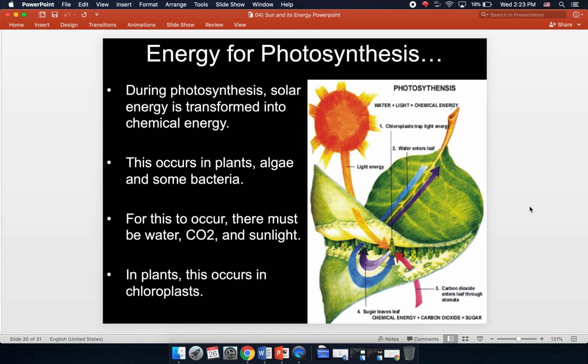Photosynthesis occurs in plants, algae, and some bacteria. For this chemical reaction to occur, there must be water, carbon dioxide, and adequate sunlight. And this is how solar energy, that pure energy from the sun, is transformed into chemical energy that the rest of us living things live off of and benefit from.